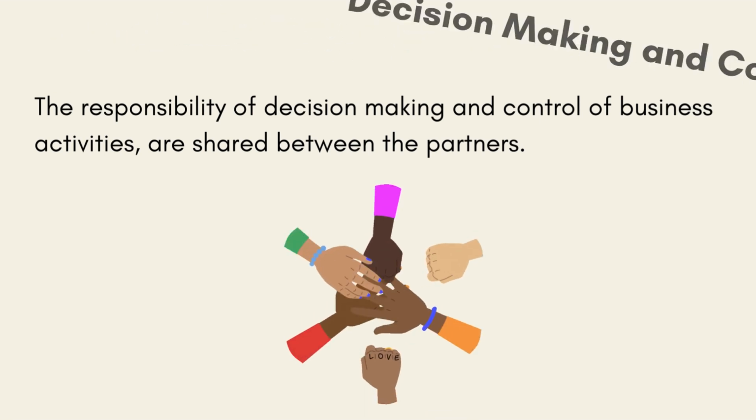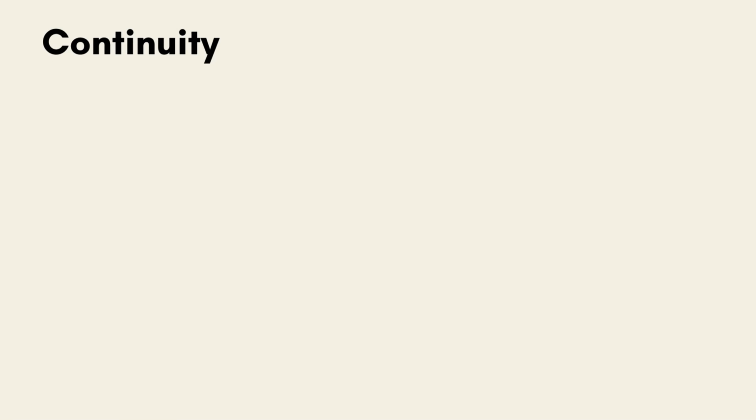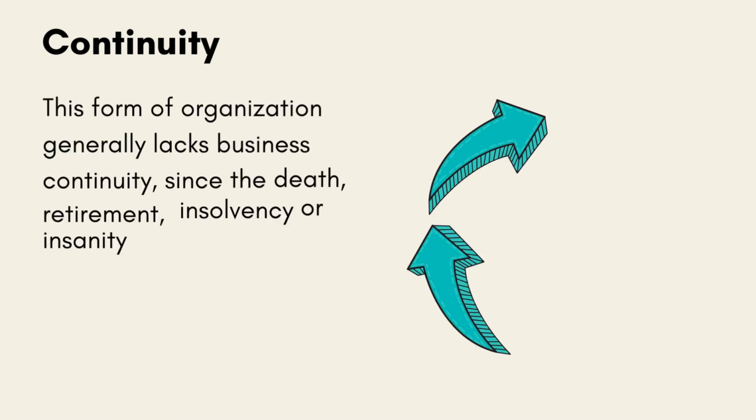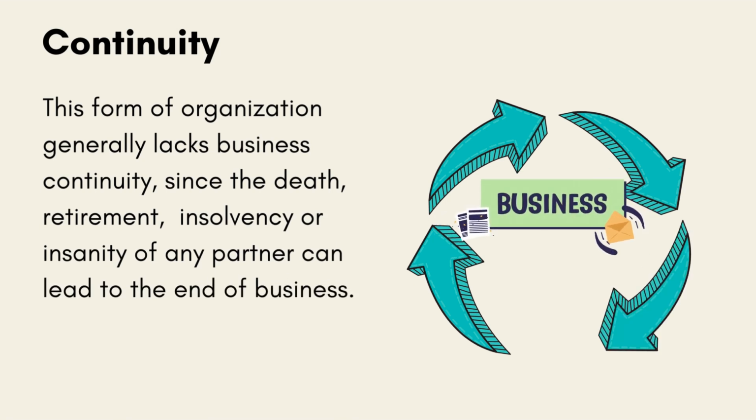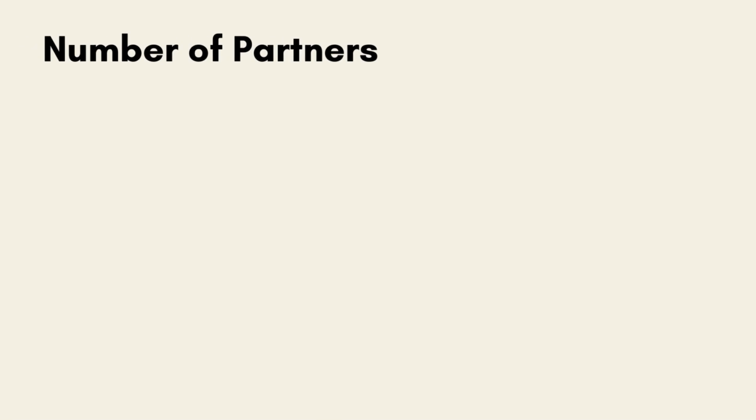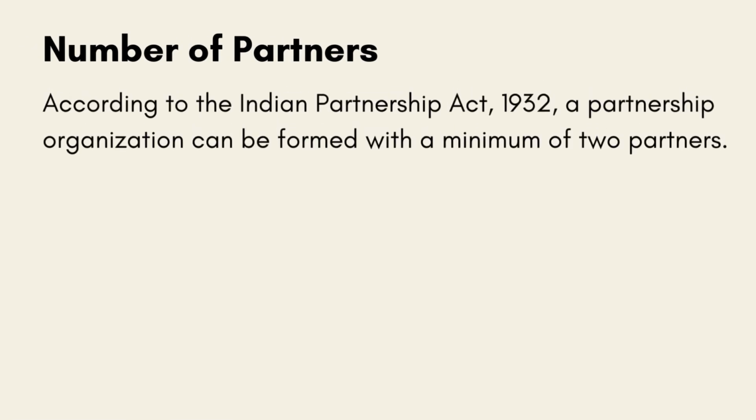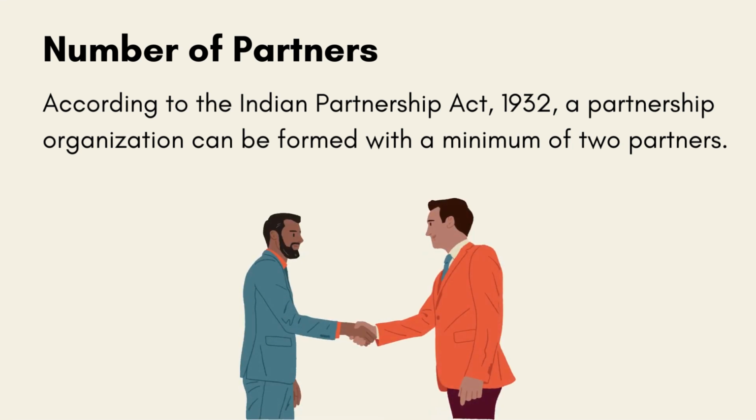collectively by the partners. The continuity of a partnership depends on the terms of the partnership deed. This form of organization generally lacks business continuity, since the death, retirement, insolvency or insanity of any partner can lead to the end of business. However, the remaining partners may continue the business on the basis of a new agreement, if they intend to do so. According to the Indian Partnership Act, 1932, a partnership organization can be formed with a minimum of 2 partners.